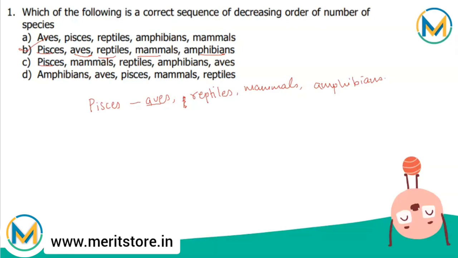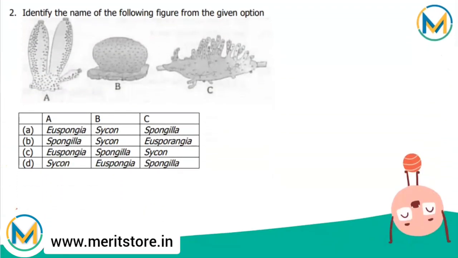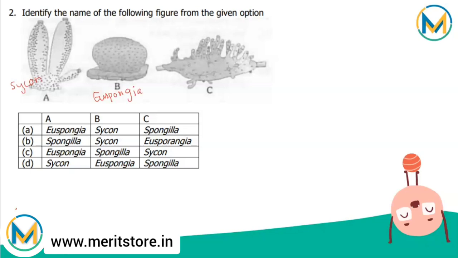Looking towards the next question, identify the name of the following figure from the given options. Now looking at this diagram, we can clearly understand that this A is Scypha, this B is Euspongia, and the C is Spongilla. So now looking towards the options, we have A as Scypha only in option D, then Euspongia and Spongilla. So the correct answer is option D.